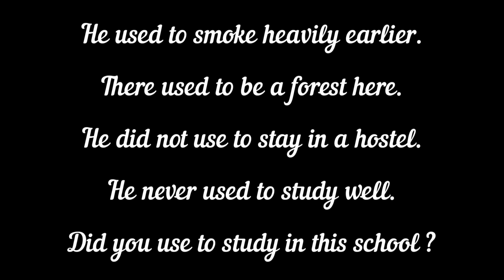In negative sentences, used to may be used in two ways: did not used to and never used to. For example, he did not used to stay in a hostel. He never used to study well. So it shows the non-existence of a past habit. Now here is an example of an interrogative sentence with this semi-modal. Did you used to study in this school? Notice that after did we are using the first form of use here and not used.